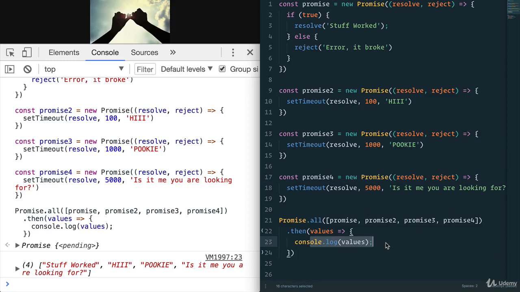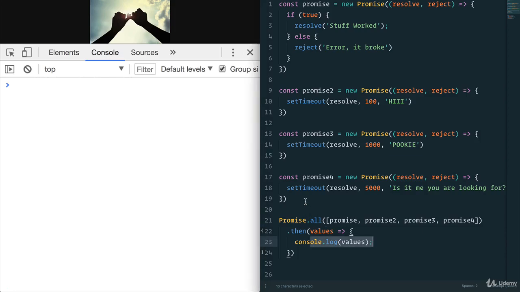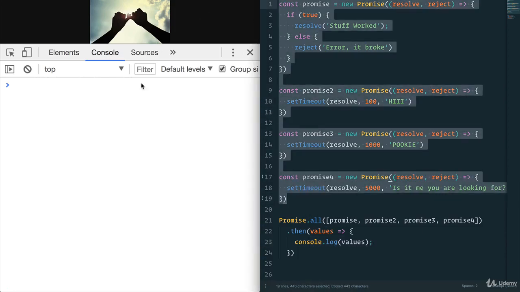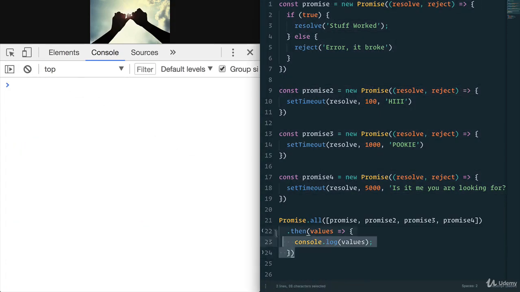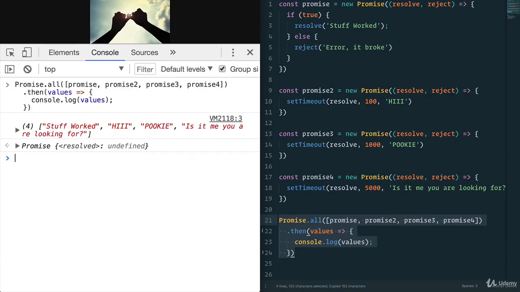Very cool. And by the way, the reason that if I do this, where I assign the variables first and then run promise.all, the result is instant, is because we've already run these promises, right? We've assigned it to a variable, and between the time that we copied and pasted this in here, these promises in the background have been resolved.